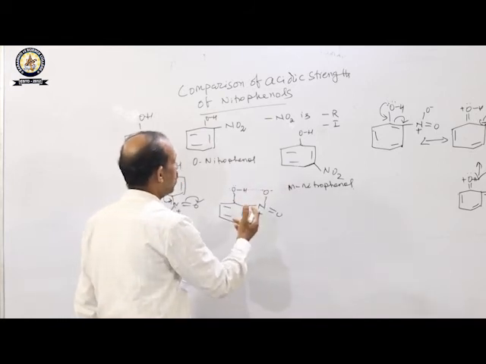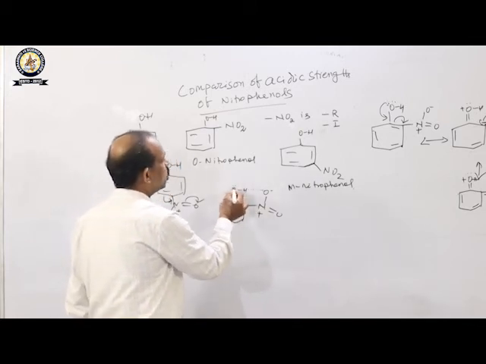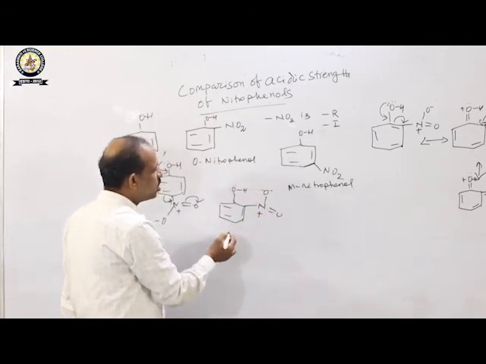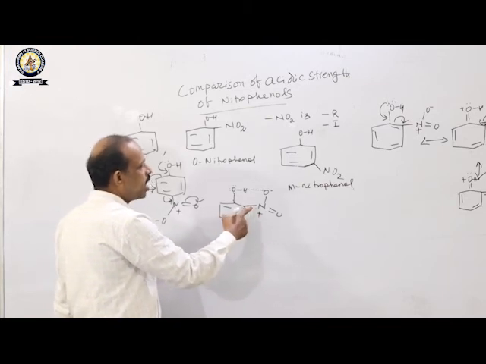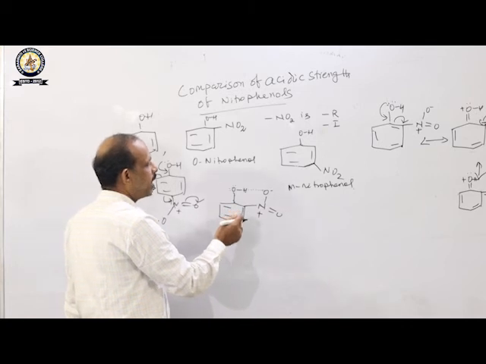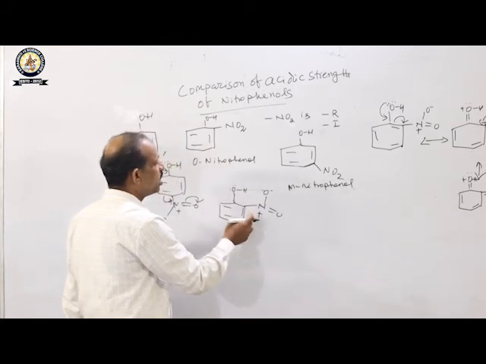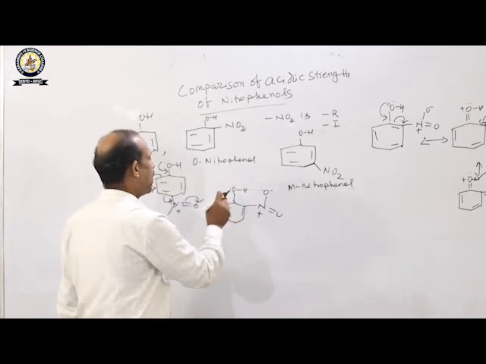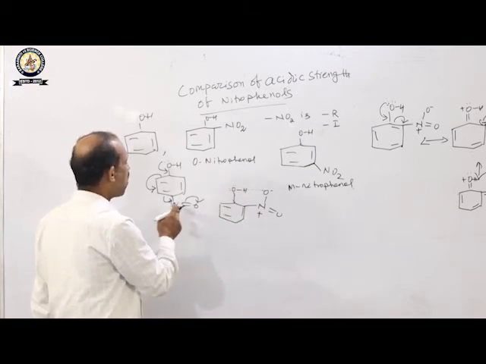Okay, student, at the ortho position of the nitro group, the oxygen and the H attached to the OH group can form a hydrogen bond. This hydrogen bond is intramolecular hydrogen bonding. So due to intramolecular hydrogen bonding in orthonitrophenol, deprotonation will be slower, or release of proton is not easier as compared to paranitrophenol. So finally, orthonitrophenol is less acidic than paranitrophenol.